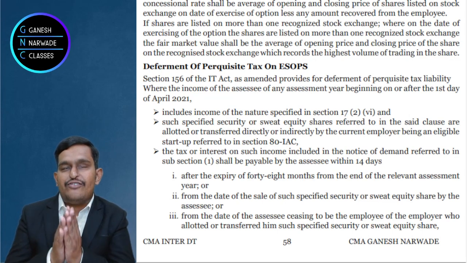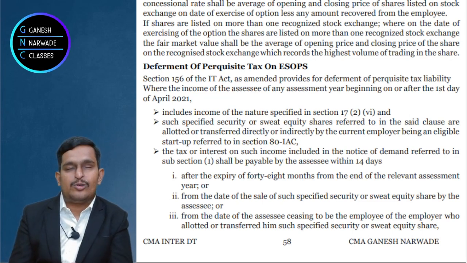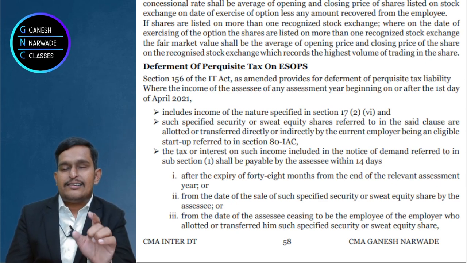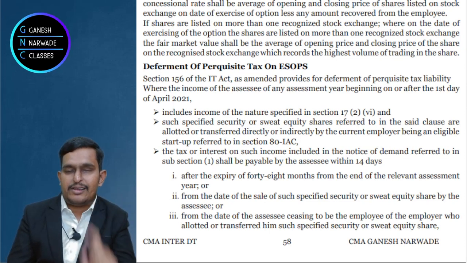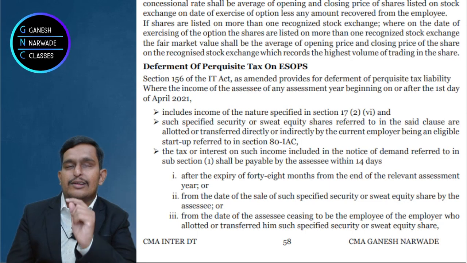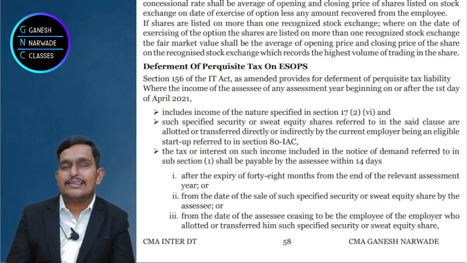I hope everybody has understood the logic behind the concepts. Shall we solve one problem to understand the concept in more depth? When we solve the question, they always tell you the fair market value on the date of exercise of option minus amount recovered from the employee. This is the taxation criteria.